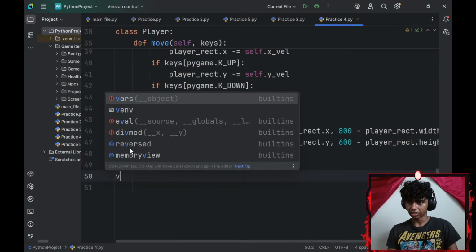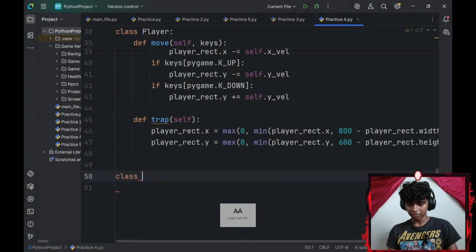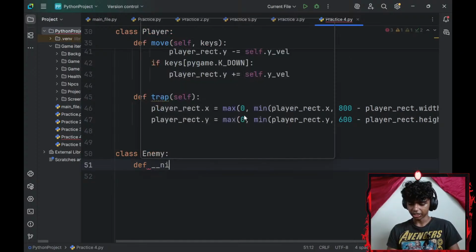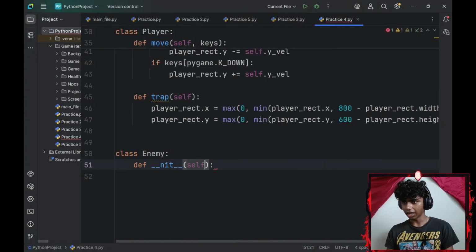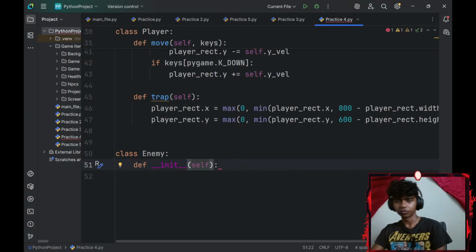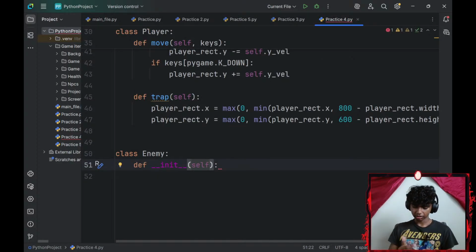Let me go ahead and create another class for my enemy. So this is going to be my enemy class. I will define a dunder init for my enemy class. I'll add a few parameters. Okay, before I add my parameters, let me actually lubricate my lips. It's really dry.